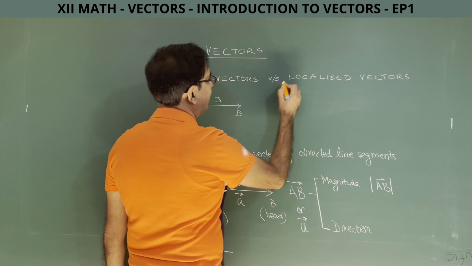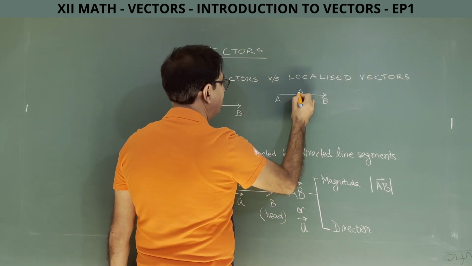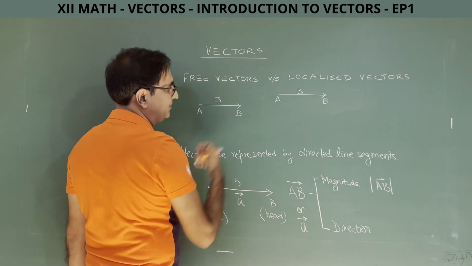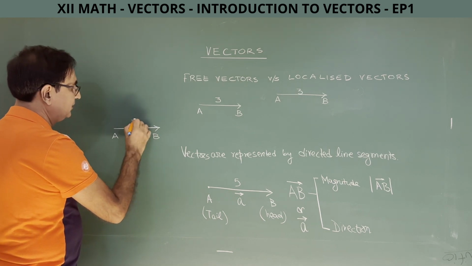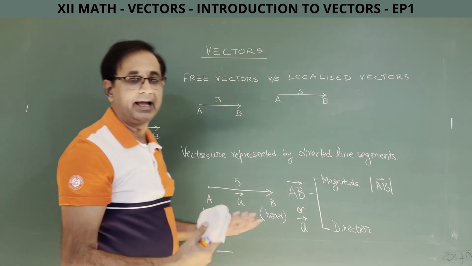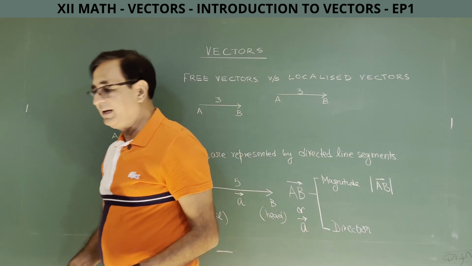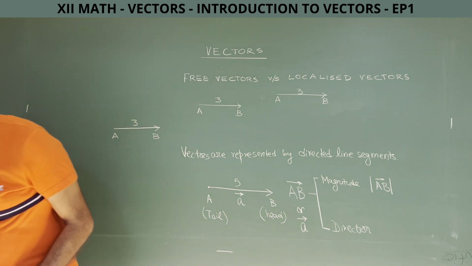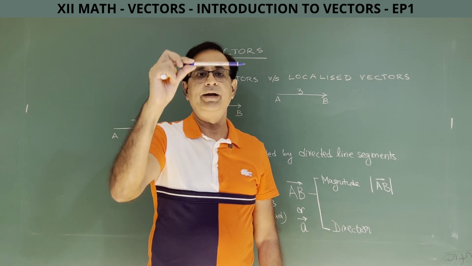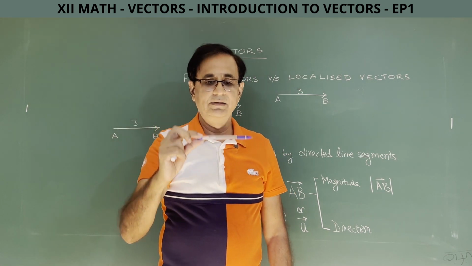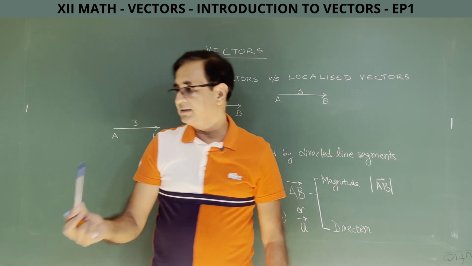Now I move this vector and make it here. I don't change the length and I don't change the direction, both have the same direction. I draw it here. So this is what exactly I mean by free vectors. You can carry your vector anywhere if you don't change its magnitude as well as direction. Wherever you take it, they will all be the same. Like this pen, I hope you can see it. This is a vector pointing in this direction. Now I take it up, or I take it here, or I take it here. All vectors are equal, they are the same.